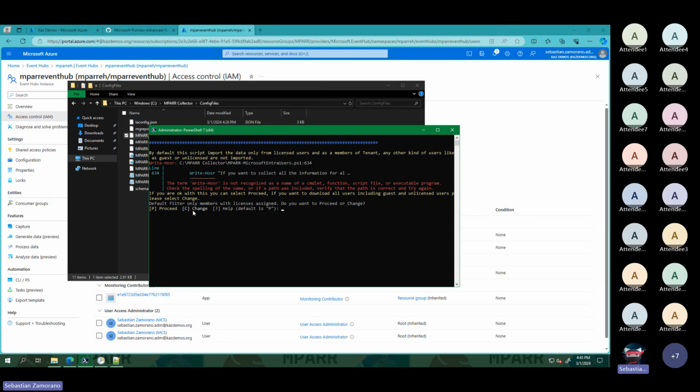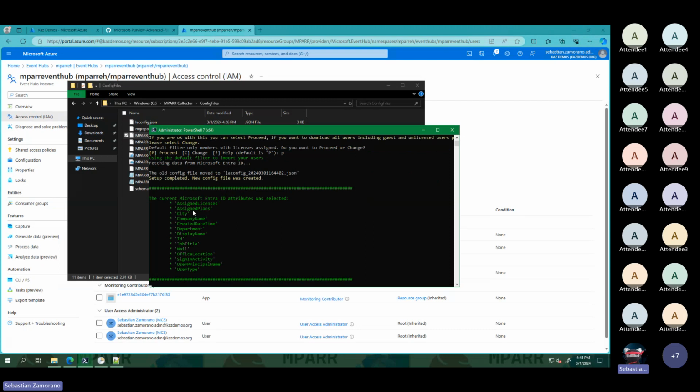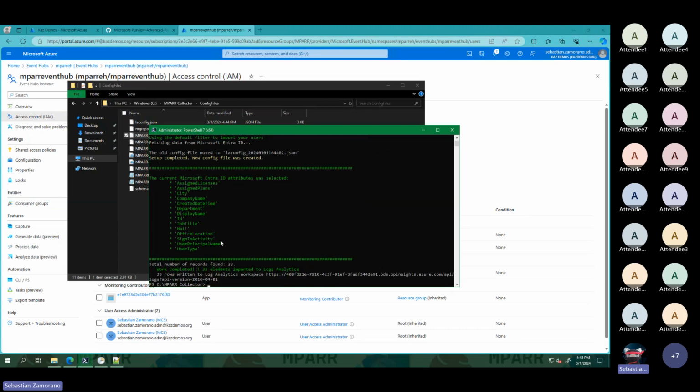For that reason, I will not start downloading all of that because it takes a lot of time. But I will only download the local information.